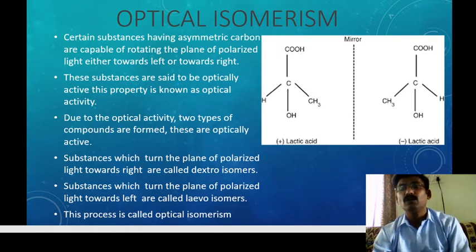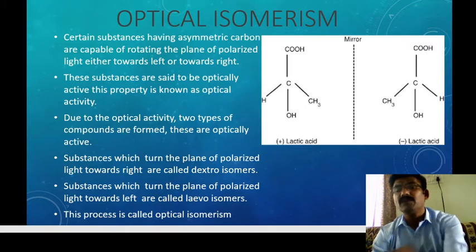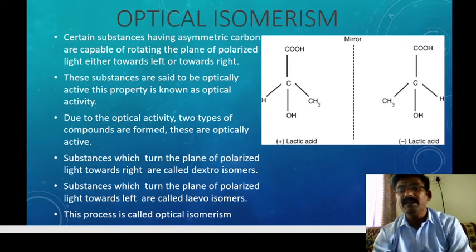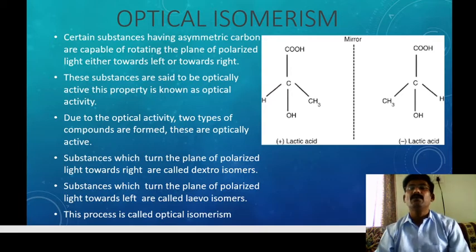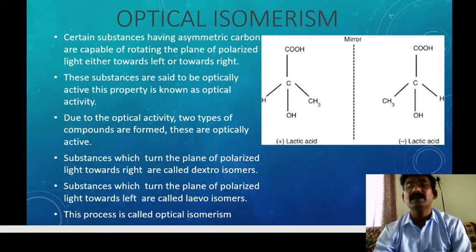This property is known as optical activity. Due to this, two types of compounds are formed, the D compound and the L compound. Substances which turn the plane polarized light towards the right are called dextro, and towards the left are called levo compounds.